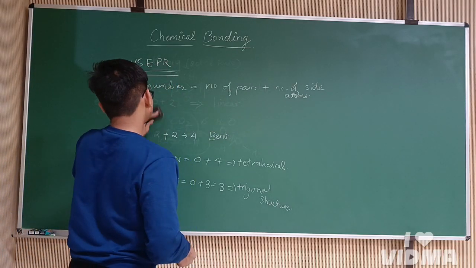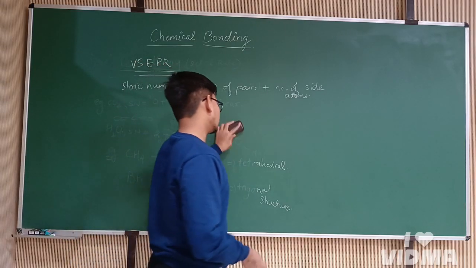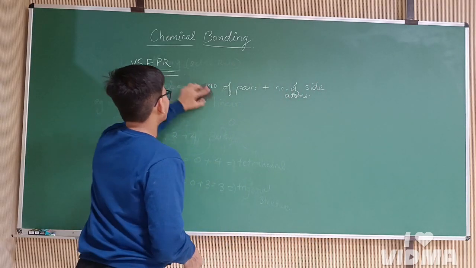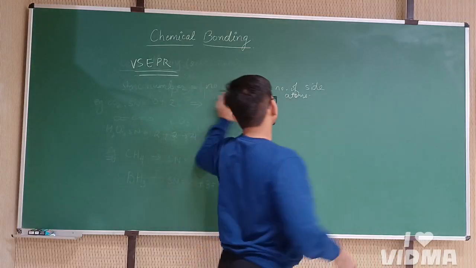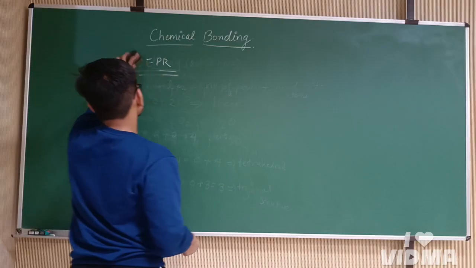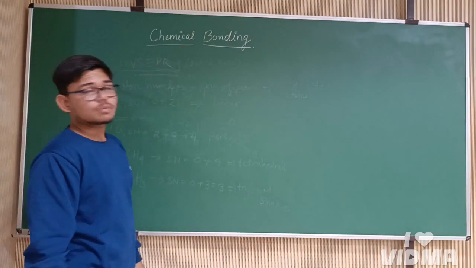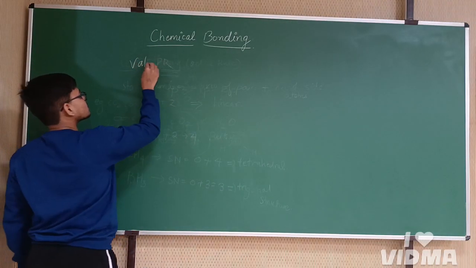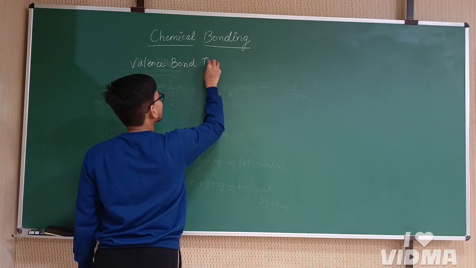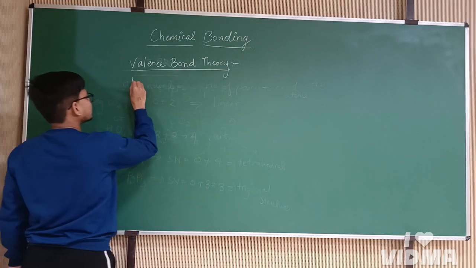Although it explains the geometry of the molecules, it somewhat fails to explain the magnetic behavior of the molecules and also the dipole moment and the formal charge on the molecules, which were discovered later. So, to overcome this, another more advanced theory was given, named valence bond theory. Valence bond theory, also called VBT, uses an important concept of hybridization.